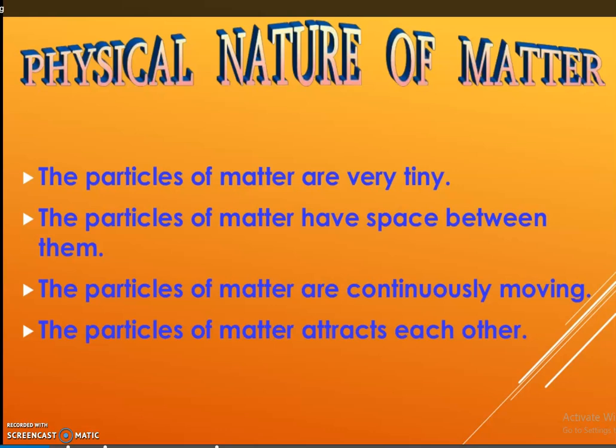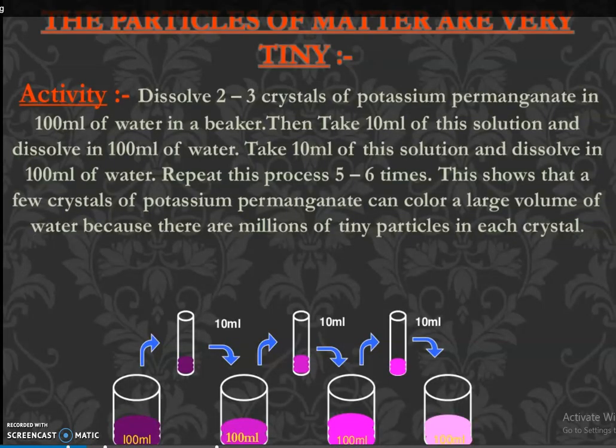We know the particles of matter attract each other. Otherwise, a compound cannot exist in that form. If there is no attractive force, the atom will collapse. But it's not happening in our universe. Everything is stable here. So there is an attraction force between the particles in matter. How can we prove all these things?